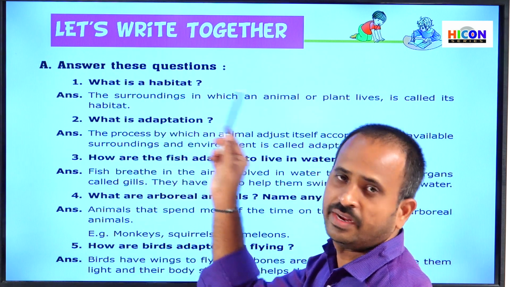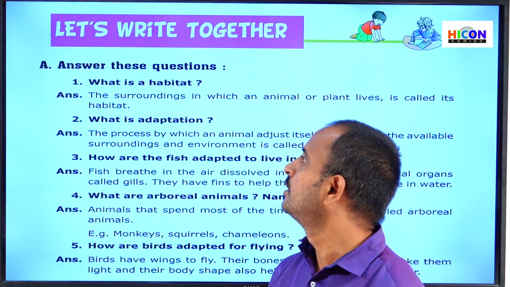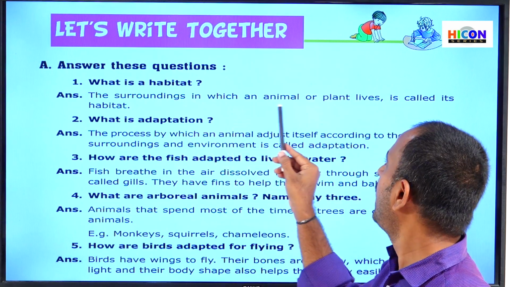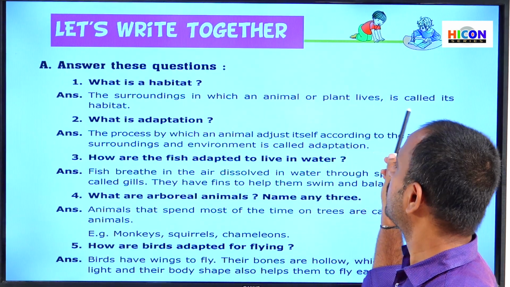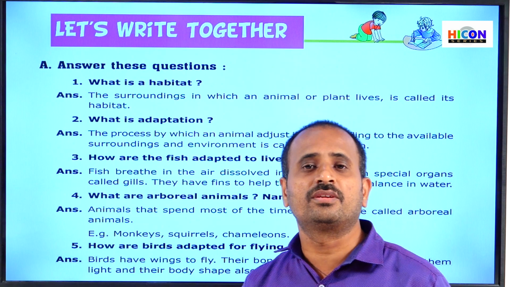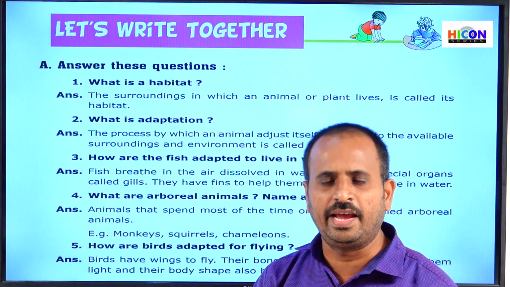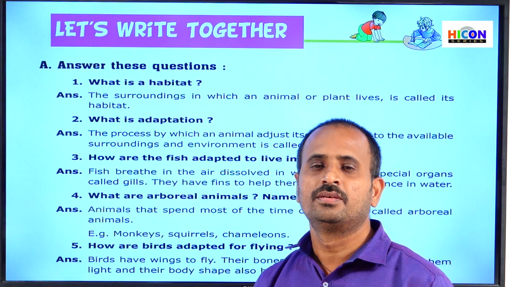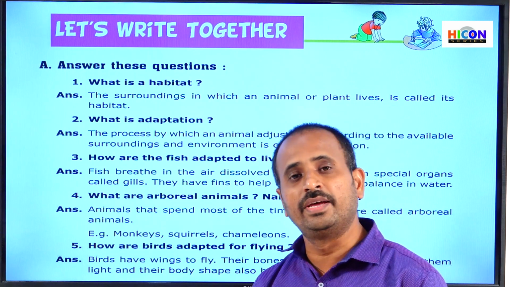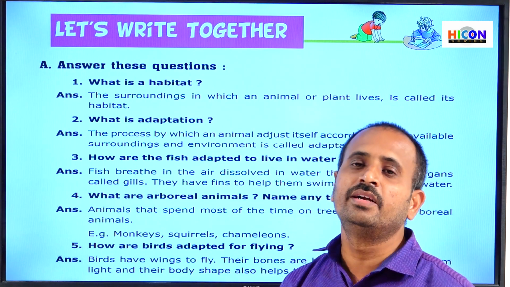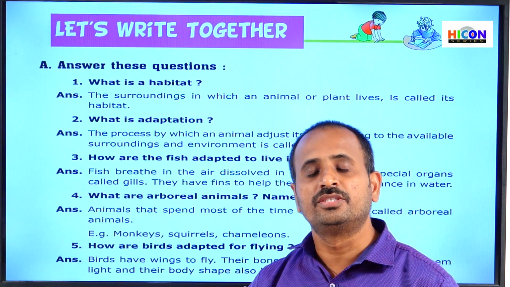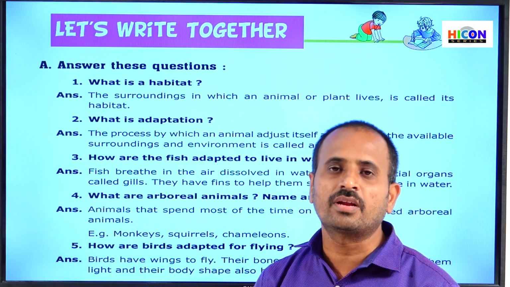What is a habitat? Children, see the answer. The surroundings in which an animal or plant lives is called its habitat. Generally, children, all the animals do not live in the same place. Different animals live in different places. Some animals will live on land and some animals live in water, whereas some animals will live in air, that is flying in the air. So those places at which the animals generally or naturally live are called habitats.